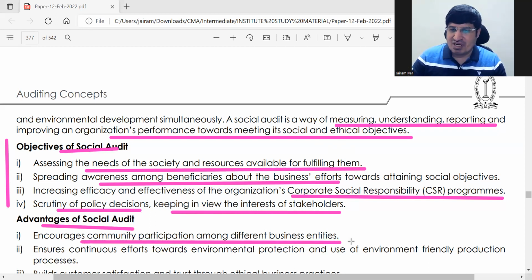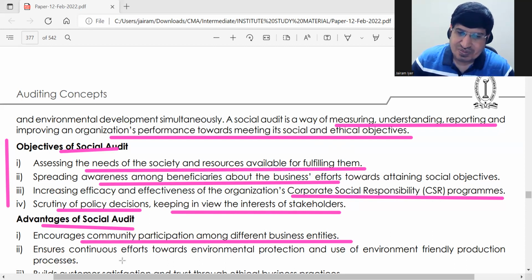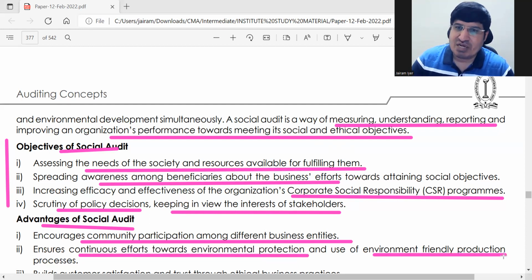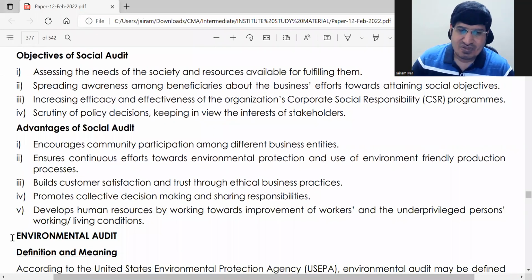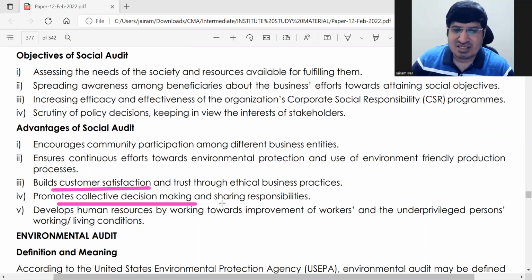It encourages community participation among different business entities. It ensures continuous efforts towards environmental protection and environment friendly production, etc. The company can focus more on that. Or if it is doing all these things, then it can build customer satisfaction. And by doing this, it promotes collective decision making and sharing responsibilities. This point you cannot relate that much.